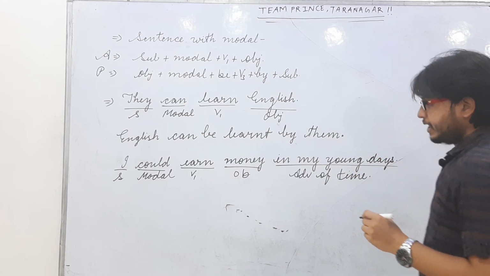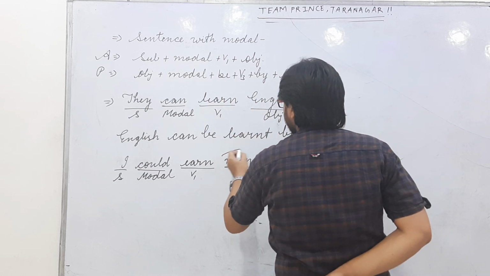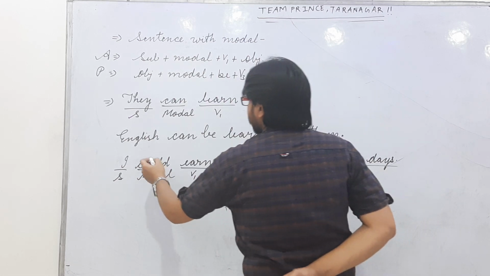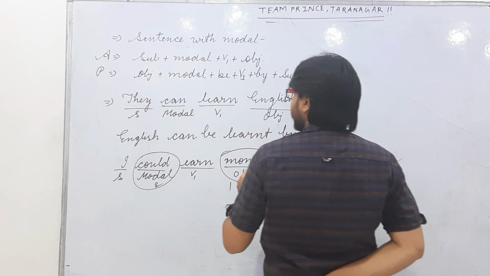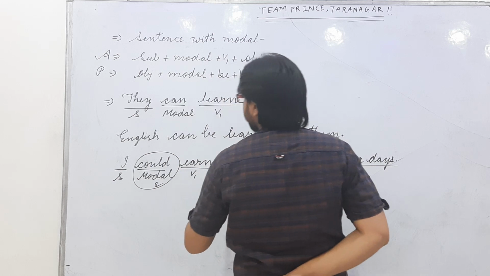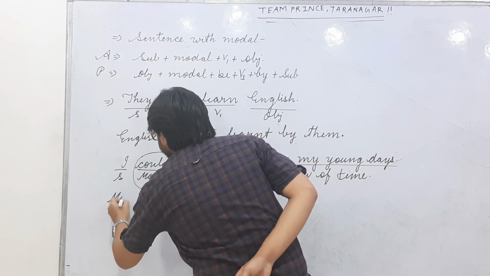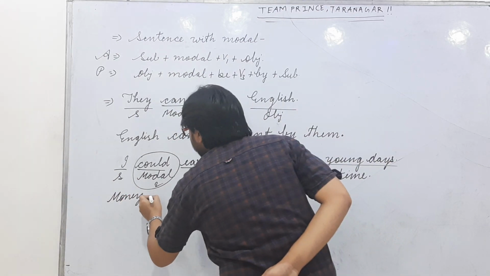Okay, let's change it into passive voice. Then the structure will be object number first, then modal number second, then be number third. Okay, let's see.